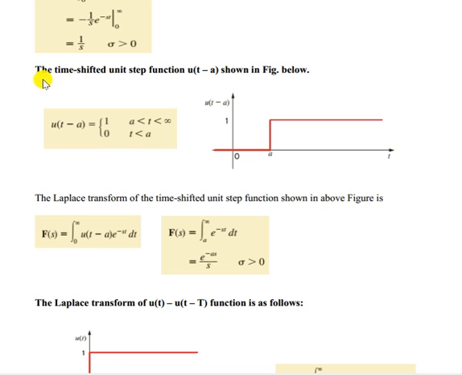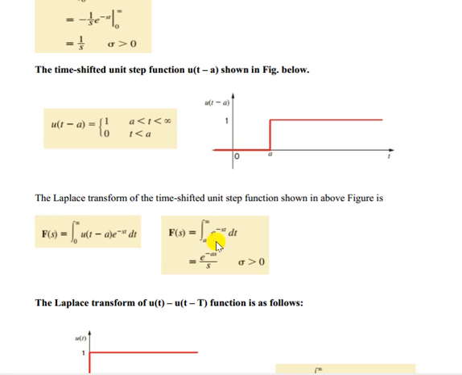Now the time shifted unit step function, u of t minus a. If you set t minus a equal to 0, then t equals a, so it starts from a. That means u of t minus a equals 1 for t greater than a, and 0 for t less than a. Now if we want to find the Laplace transform of that, the integration is from 0 to infinity of u of t minus a times e to the power minus st dt, and this value is 1.